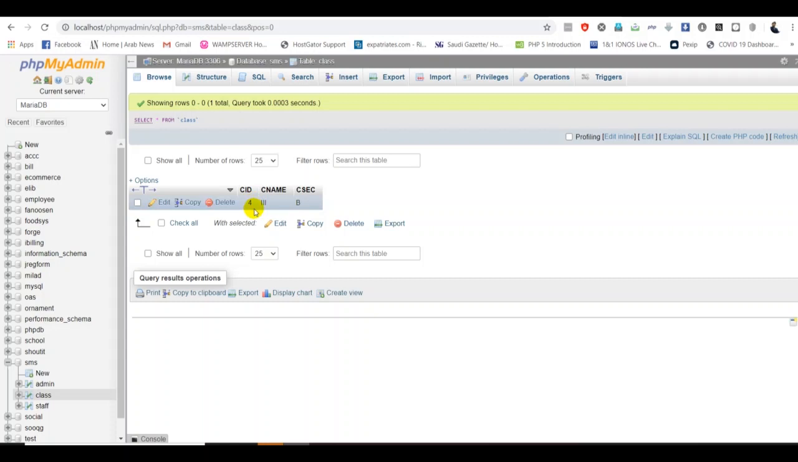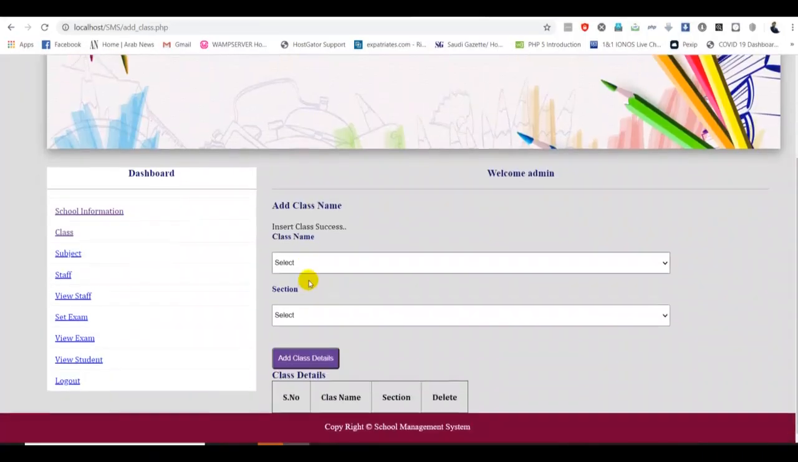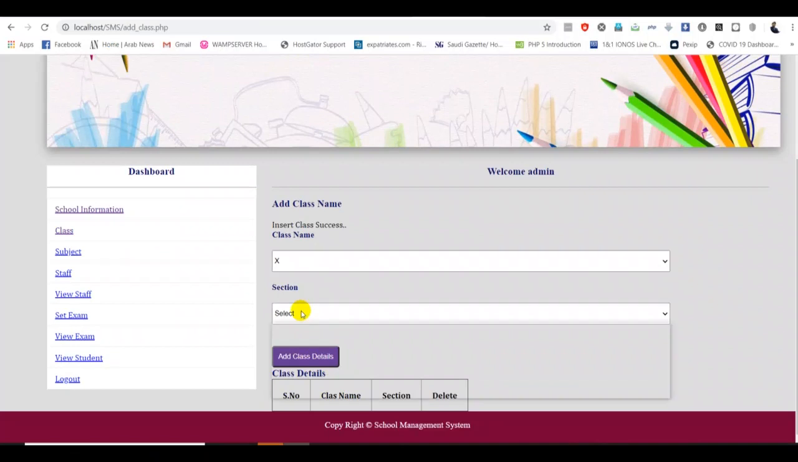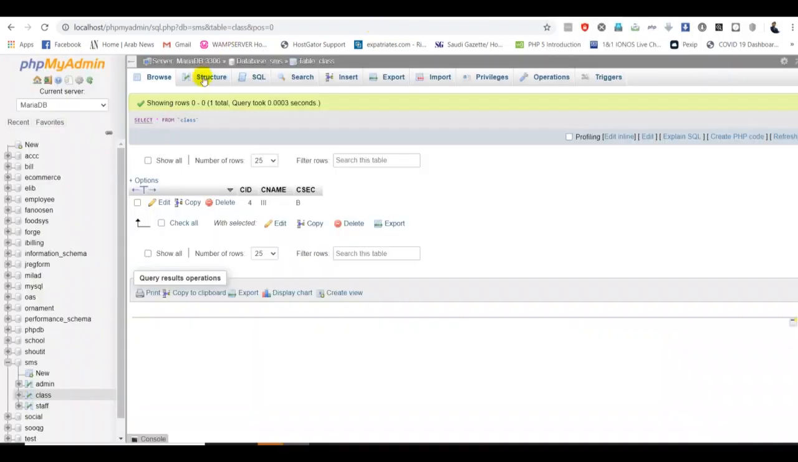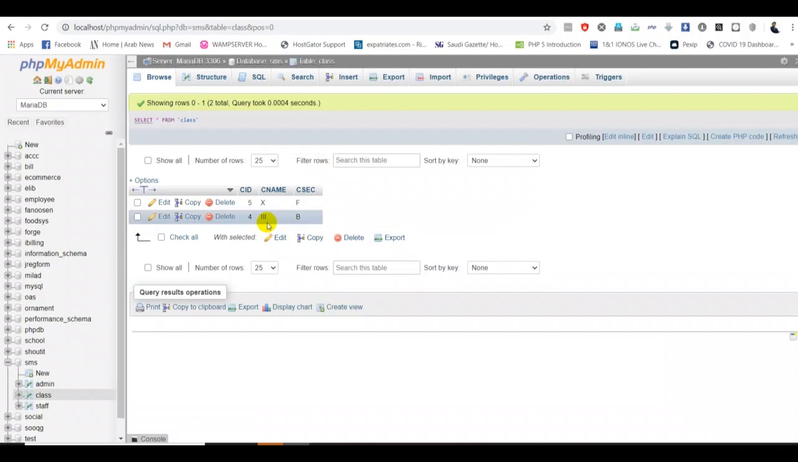But if it were a new one, because if there is nothing, it should start with 1. Because already I have added some records and deleted them, that's the reason it is starting with 4. So now I have added class name 3, and the section is B. Go back again, and here I can add one more class, class 10 and section F. Again I got insert success, and I go back to my database and refresh. So I got now class 10 and section F. The auto increment now continues with 5, 6 and so on.